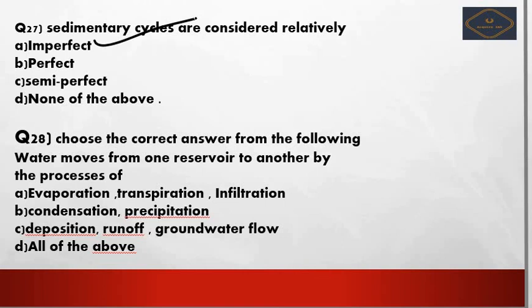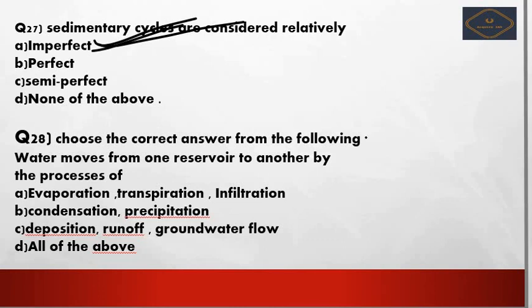under the oceans and they'll come out over millions of years to the earth's surface, and then it is eroded due to various reasons like weathering, wearing and tearing. Then the minerals will come out from the sediments, so it will take many more years to come out, so it is called imperfect for these reasons. Okay, next we see the 28th question.